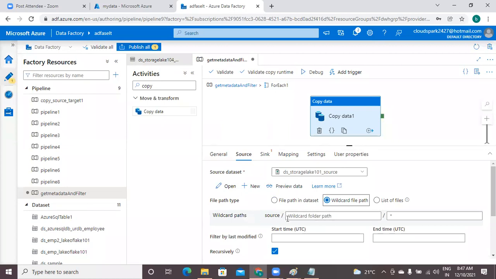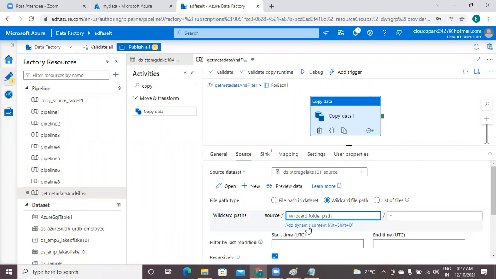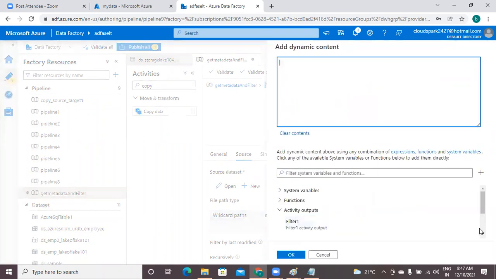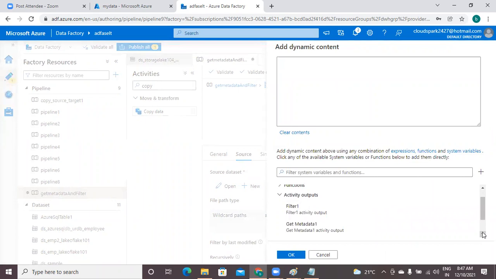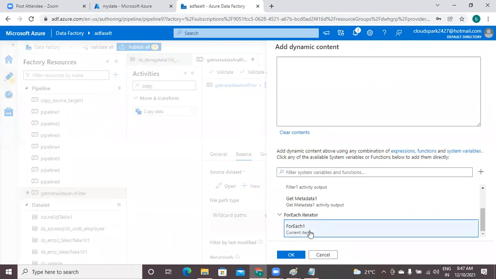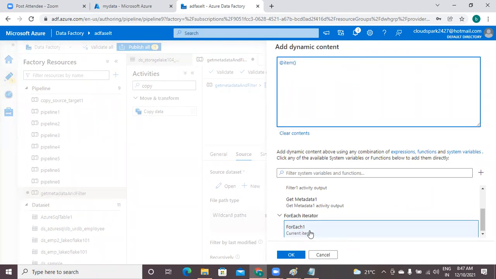At one iteration, one particular file name only has to be taken. That's why I am clicking on add dynamic content. Don't select filter one, don't select get metadata one. Come down. Under for each iterator, select current item. That means first iteration, first file; second iteration, second file. But the item has two fields. What field do you want? You want only the file name. That's why dot name. That's it.